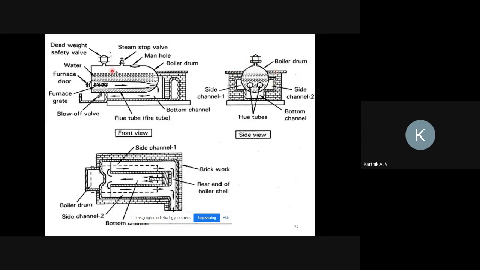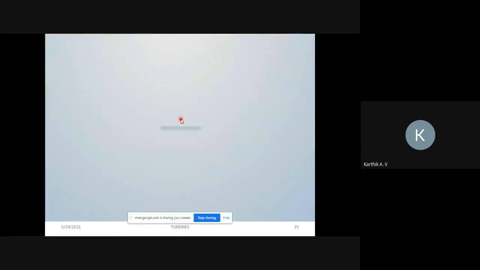Then the steam is present at the top of the boiler drum. That steam moves to the turbine blade through this steam stop valve. So initially the middle level of water gets heated, then the lower part, then the side part, so that all parts of the water in the drum get heated and convert into vapor form. So this is the working principle of the Lancashire boiler.